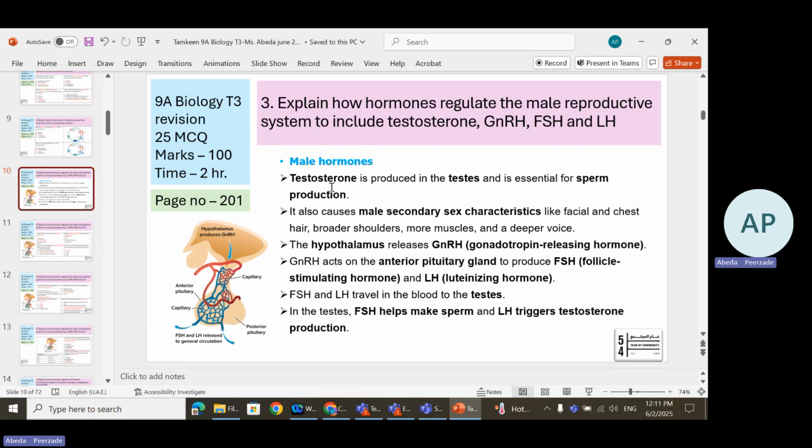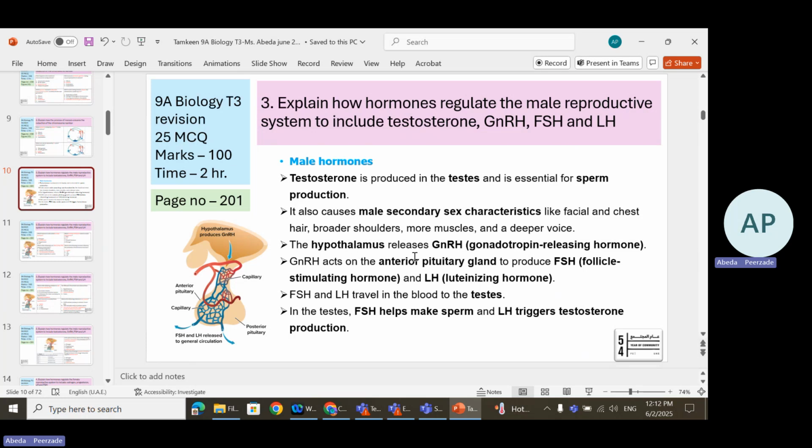It's the male hormone and is essential for sperm production. See the connection? Testosterone is produced in the testes and it helps to produce the sperm. It also causes male secondary sexual characteristics like facial and chest hair, broader shoulders, more muscles, and a deeper voice. We are talking about the testosterone hormone, where it is produced and what it causes.